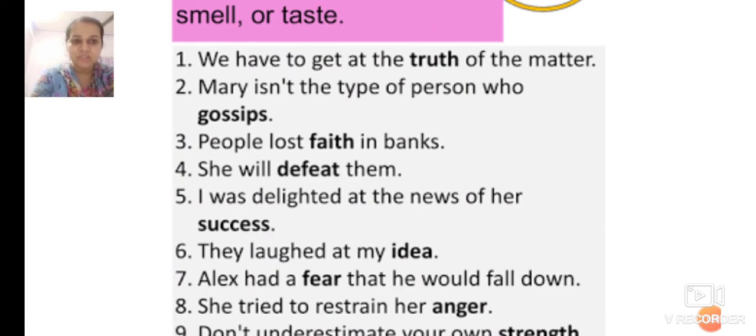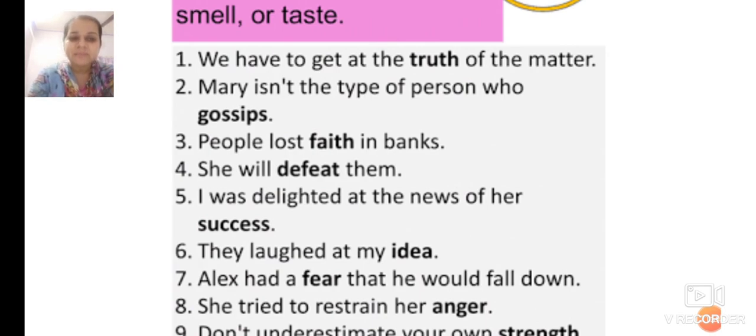You cannot touch it. I was delighted at the news of her success. Success. Now, success. Can you touch success? No, but you can only achieve it. When you are successful, you achieve success. So, you cannot touch success.